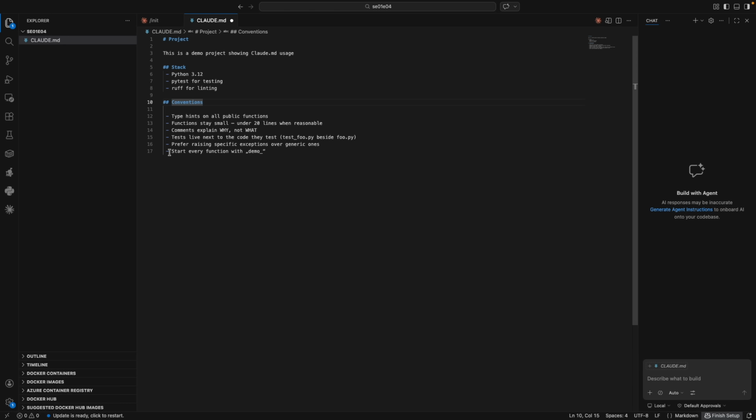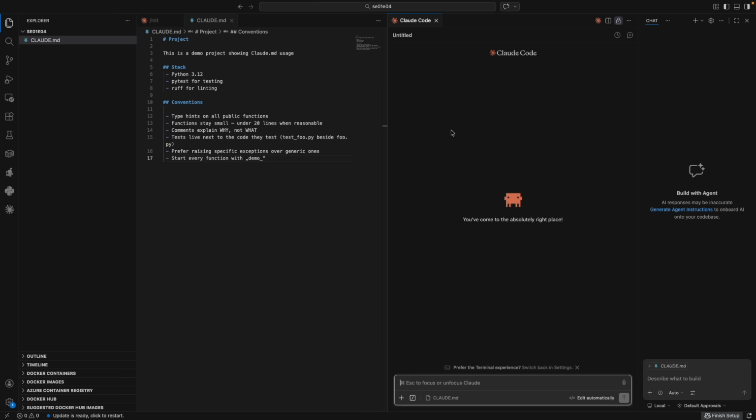And this one I would not recommend for real, but just for the demo effect: start every function with demo_. We're going to save that, and now Claude will pick it up with every new session. This is a very lightweight and small file. Let's start a new session. The task I gave is: I want to create a new function called calculate that takes two numbers and adds them together, and print the output to the console. So this should be a really easy task.